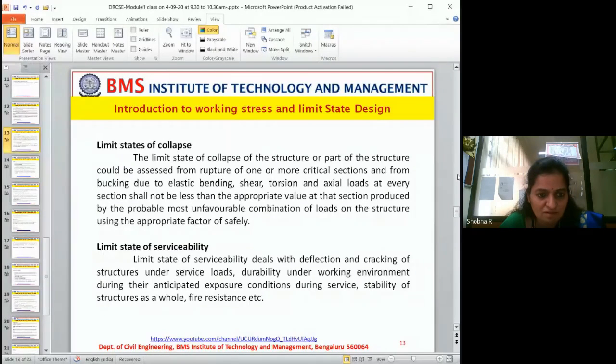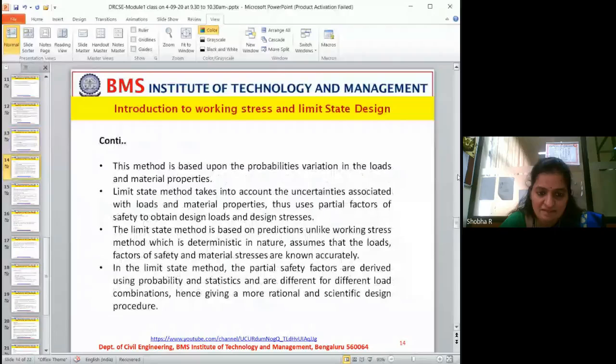Fine. Now, this method is based upon the probabilities, variation in the loads and material properties. As I told, different loads will be considered. It will not consider all the loads as one load. Different load, different partial safety factor.